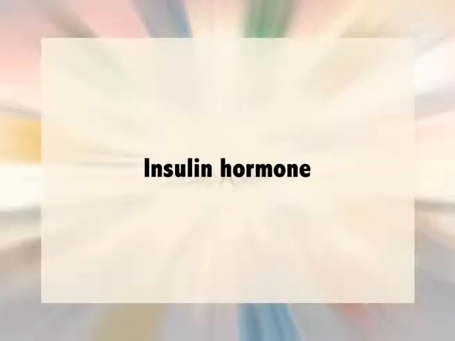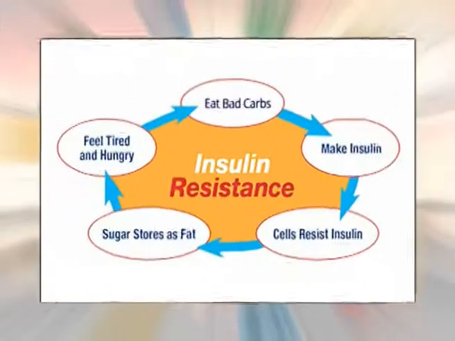Insulin hormone. Resistance to hormone insulin is a characteristic feature associated with diabetes type 2. India has the second largest population in the world with this type of diabetes. Insulin resistance means the inability to control the blood glucose with normal levels of insulin. This happens due to an abnormal insulin molecule or due to target tissue defects.